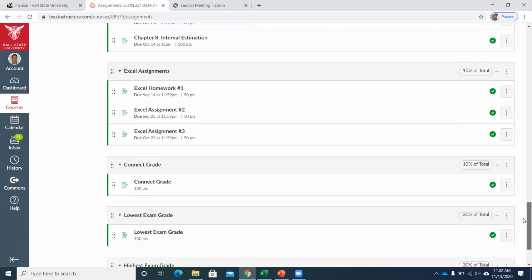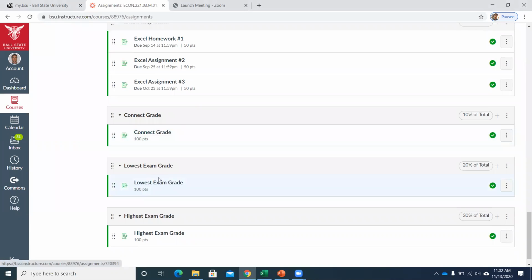Come down here, I then determined what your lowest and highest exam grade was. I had to enter these as a new assignment, since for every single person, it might not have been exam 1, it could have been exam 2. So right now I'm weighting these as though they will be your best 2 exams, right? So 30 and 20%, right? That last exam, if it's your worst exam, is only 10% of the grade.